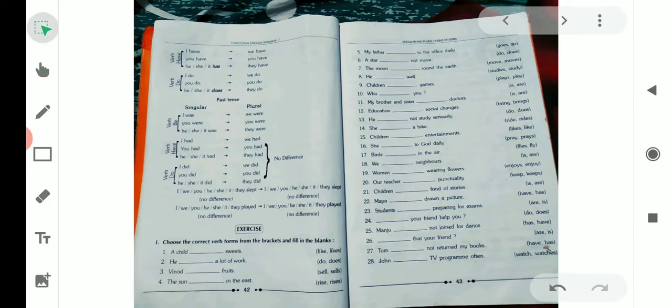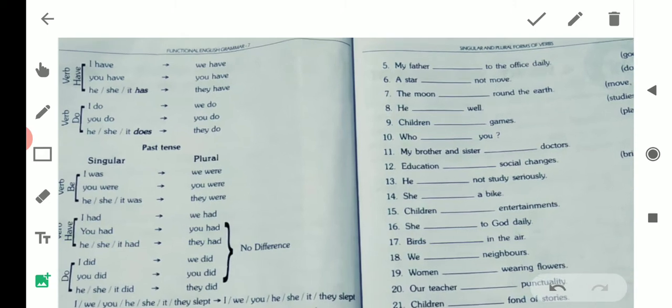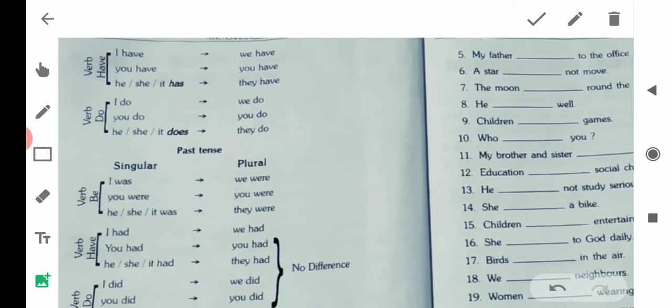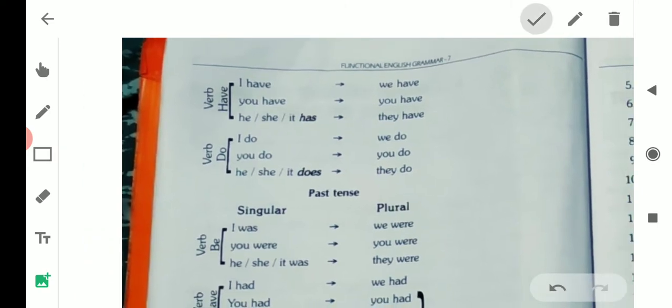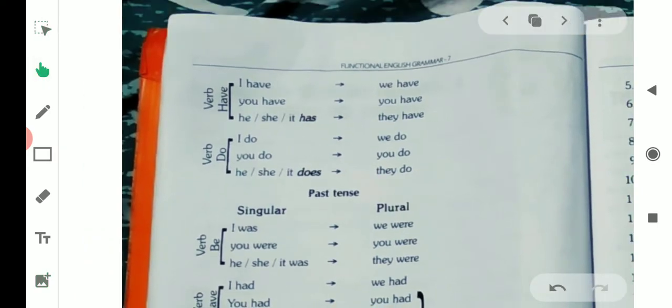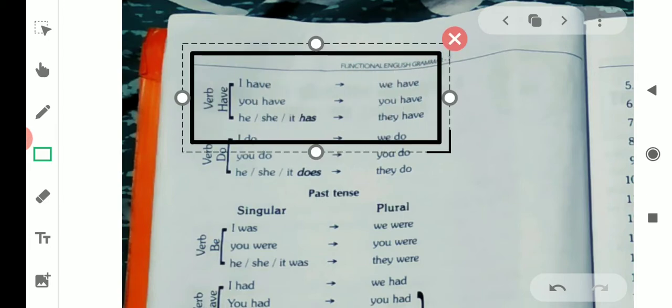Now see the function of verb have in present tense. We use have with the pronoun I. I have. We also use have with the plural form we. We have. You have.